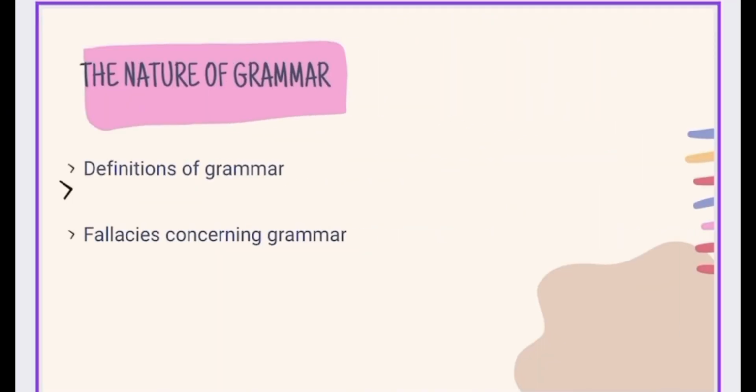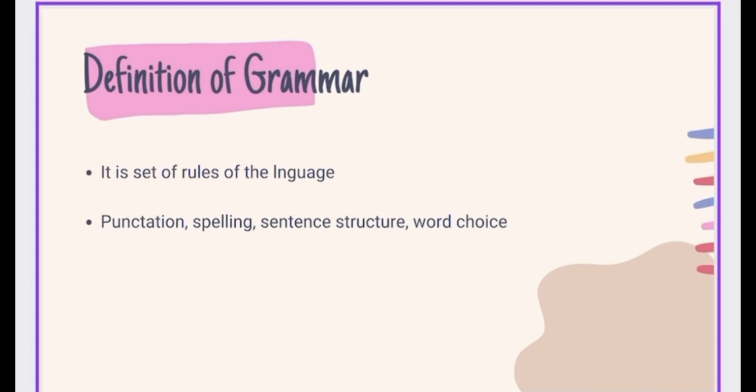The nature of grammar, definition of grammar. Grammar is the set of rules of language. Prescriptive grammar is a set of rules for language that dictate what is considered correct in a language. It consists of punctuation, spelling, sentence structure, and word choice. For example, if your subject is animals, you cannot use it. You need to use they.